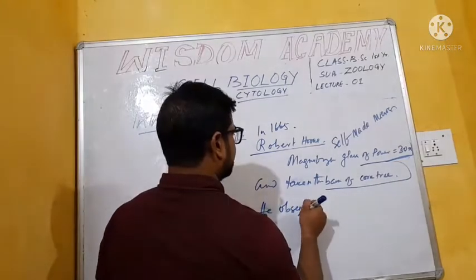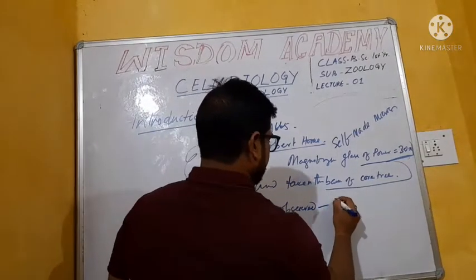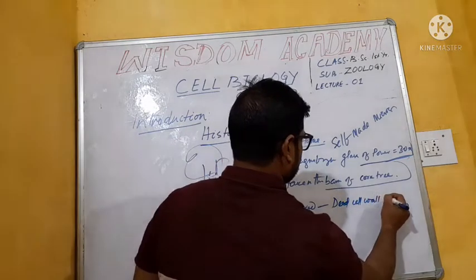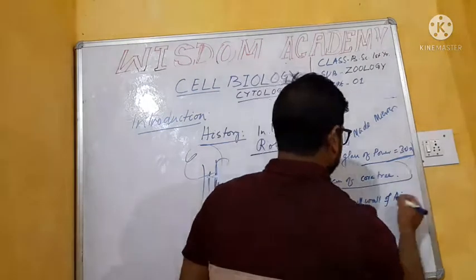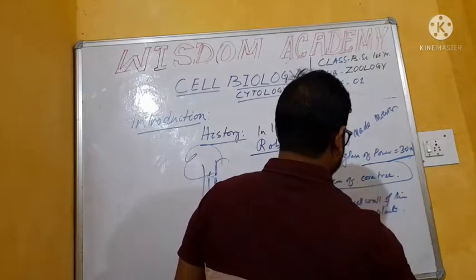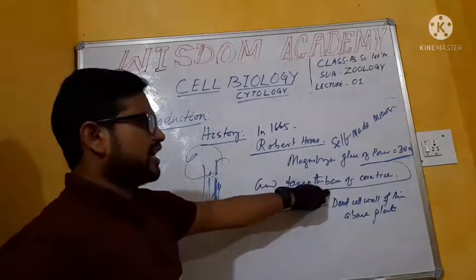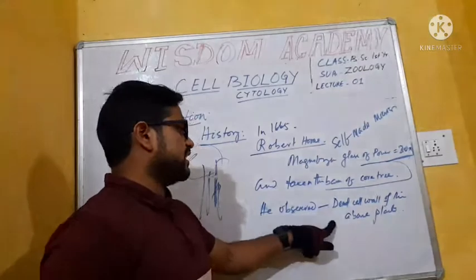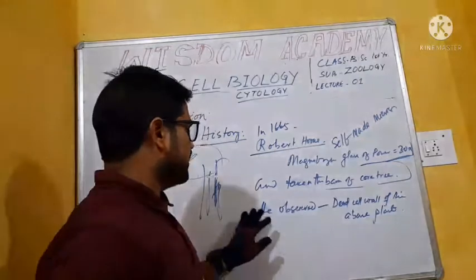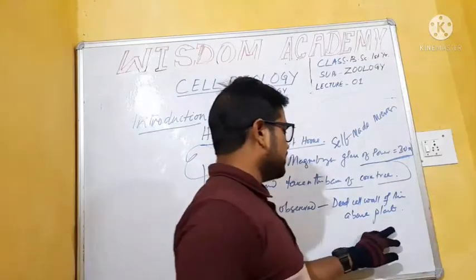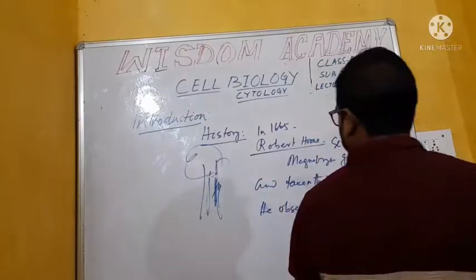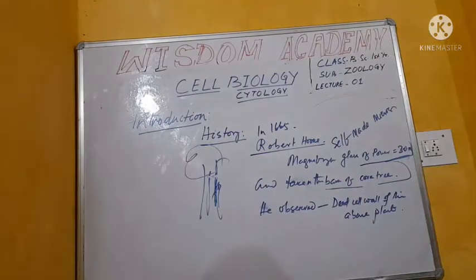What are the observations by Robert Hooke? He observed the dead cell wall of the above plant cell. He took the bark of a cork tree, so the dead cell wall is present in this cork tree. He observed the dead cell wall of the plant, so he discovered the cell wall. Who discovered the cell wall? Robert Hooke discovered the cell wall.